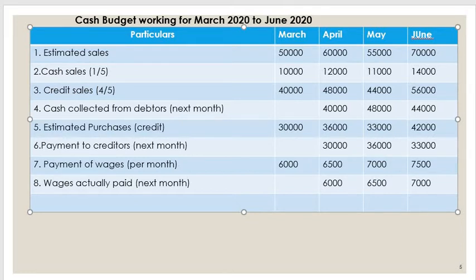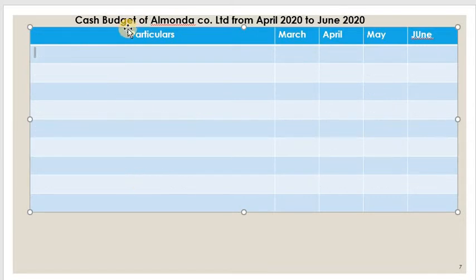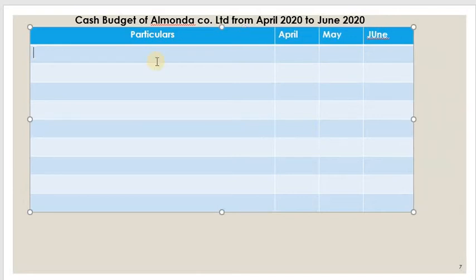So now let us prepare the cash budget. Here also I have written the format, so you just have to look at the format and see how it is prepared. First we calculate the opening balance, then the total inflows, then the total outflows, then the closing balance. This closing balance will be the opening balance for the next month. So now let us calculate. The first one is the opening balance. The closing balance of the previous month will be the opening balance of the next month.